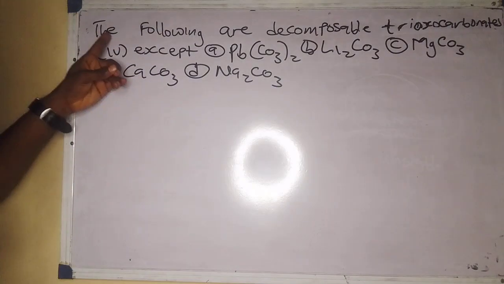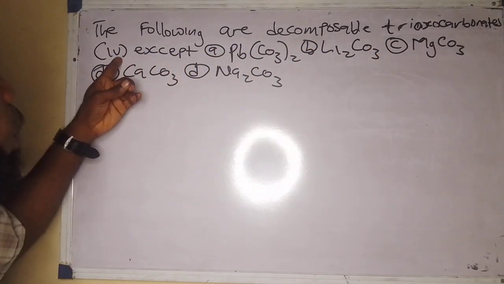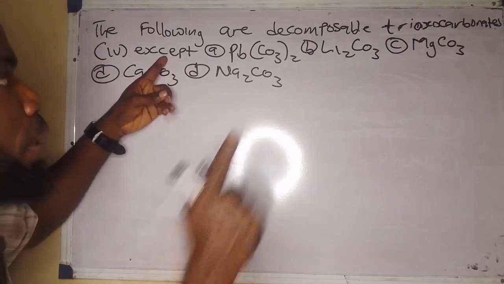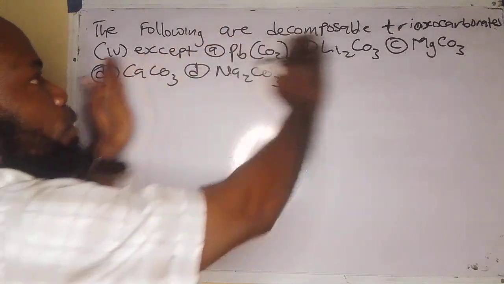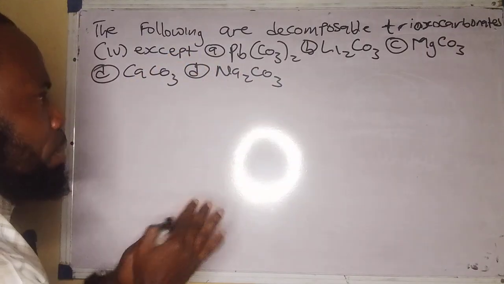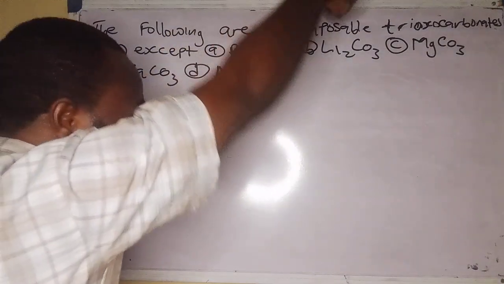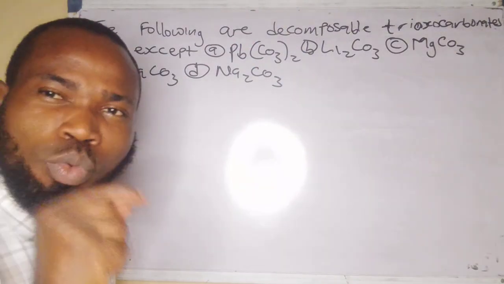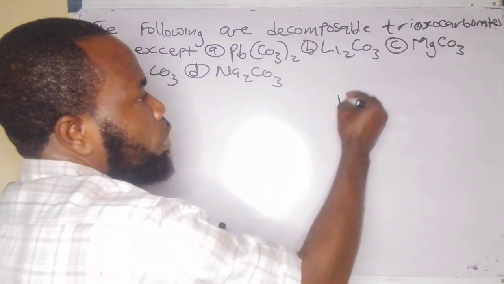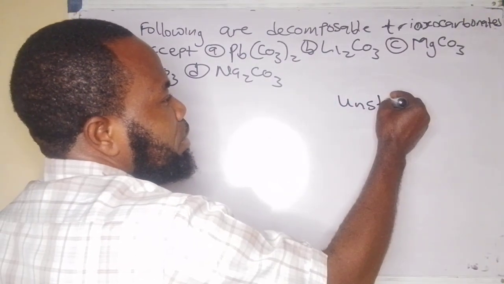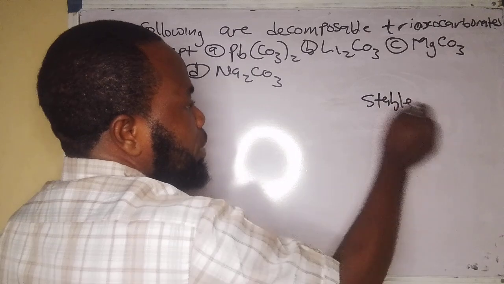They said the following are decomposable trioxocarbonate(IV) salts except, let's analyze. They said the following, that means all of them here are trioxocarbonate(IV). The following are trioxocarbonate(IV) except, that means all of them are trioxocarbonate(IV) and all of them are decomposable on heating. Except, they say which one of them is not decomposable on heating. That means they are trying to say which one of them is stable on heating. That means it will not decompose, it's stable on heating.